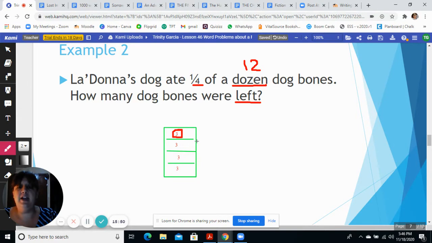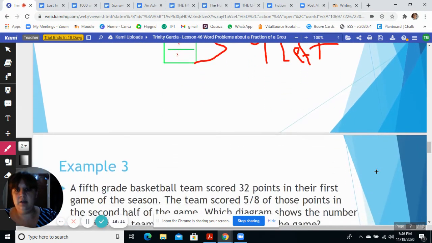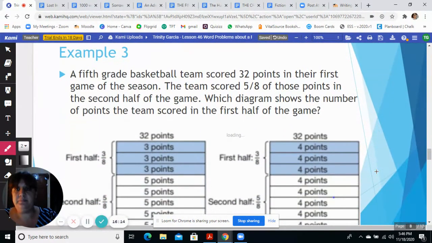How many were left would be these ones, right? There's 9 left. 9 bones left. All right, makes sense? I hope so. All right, but if you need help, you can come to study hall and we can work through it again.